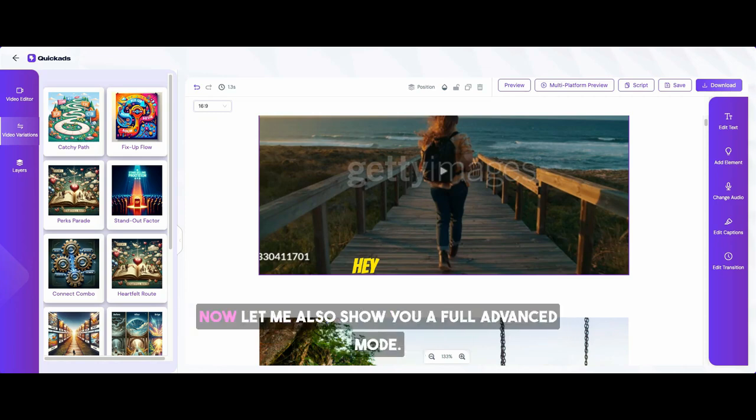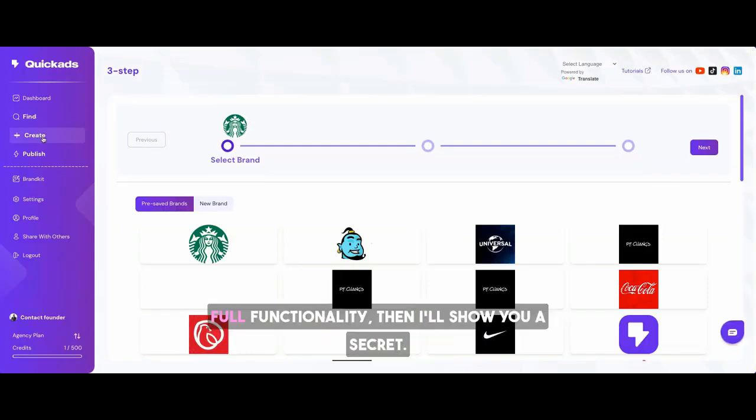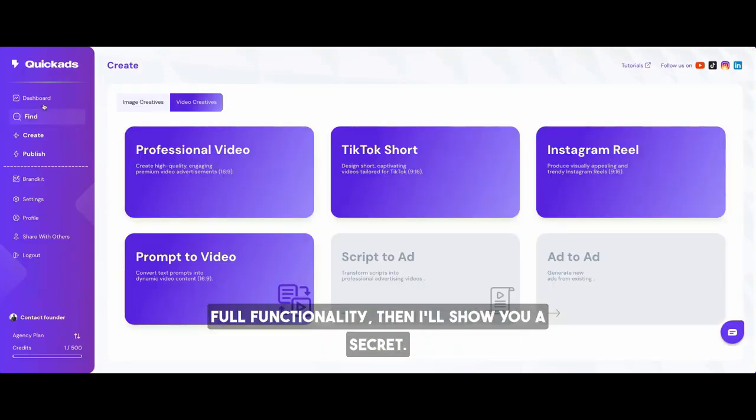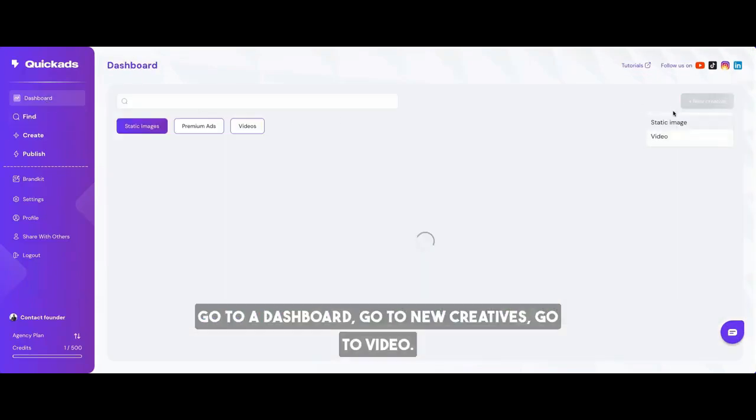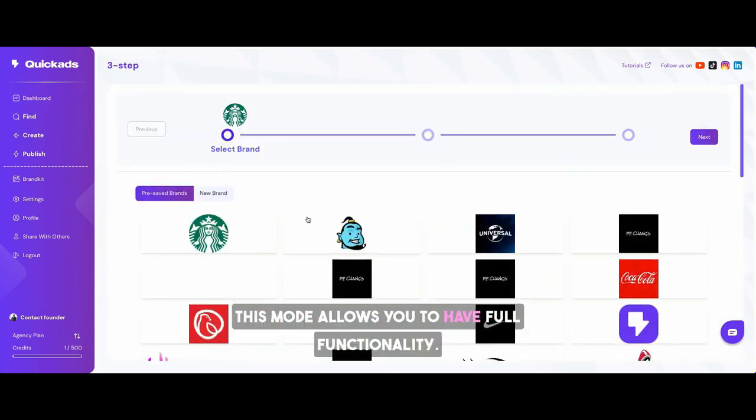Now, let me also show you the full advanced mode. If you want to look at the full functionality, then I'll show you a secret. Go to the dashboard, go to new creatives, go to video. This mode allows you to have full functionality.